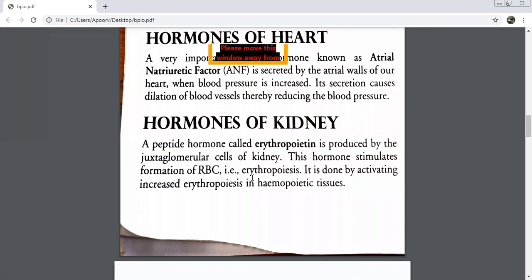We have come across a new word. I want you to focus on the spelling of this word. Formation of RBCs. What is this process known as? Erythropoiesis. See, it is all related to RBCs. That is why the word erythro is coming over here everywhere. What was the name of the hormone?